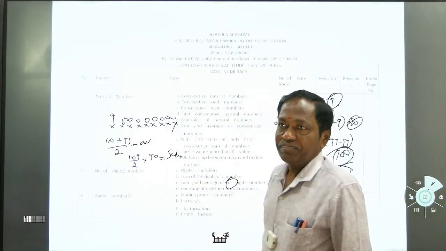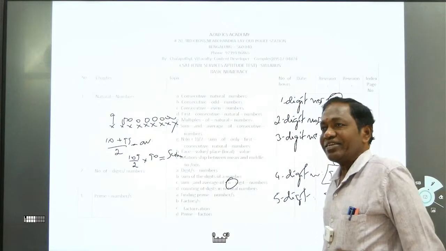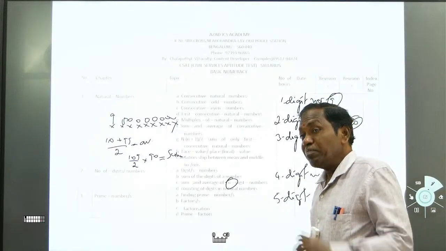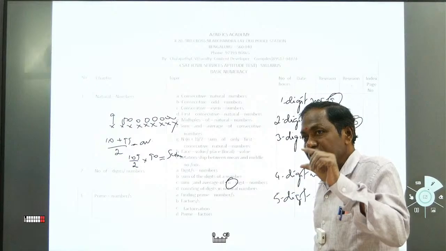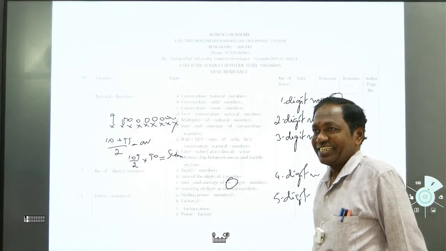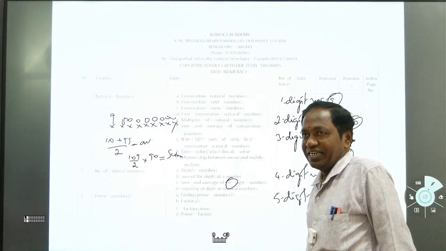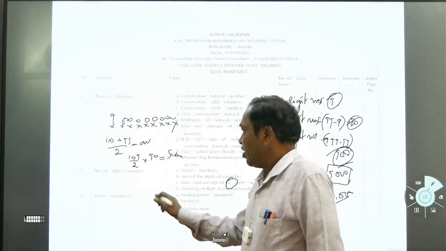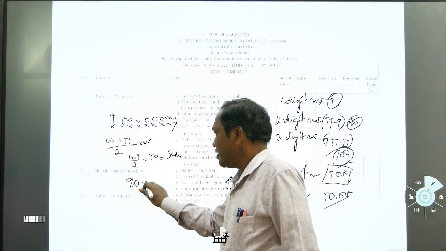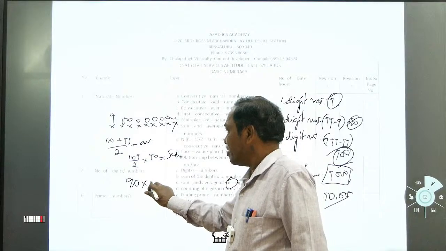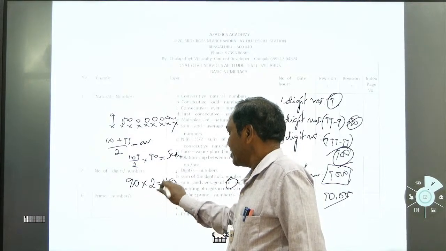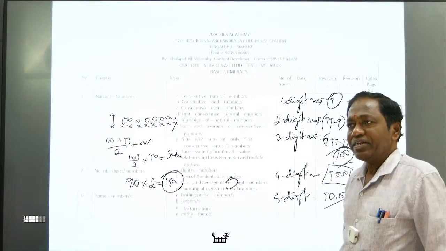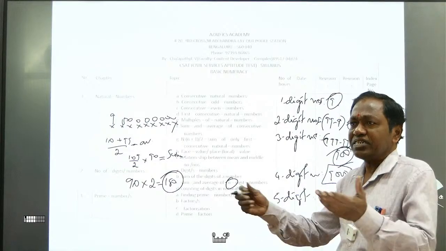How many digits are there in 2-digit numbers? There are 90 2-digit numbers. How many digits? 90 into 2, that is 180. Digit means individual. A number may be a 1-digit number, 2-digit number, 3-digit number.